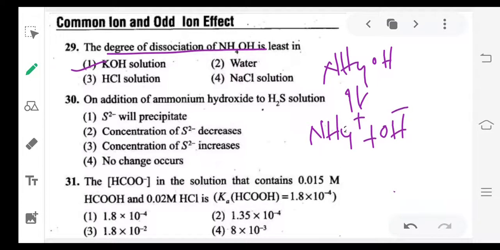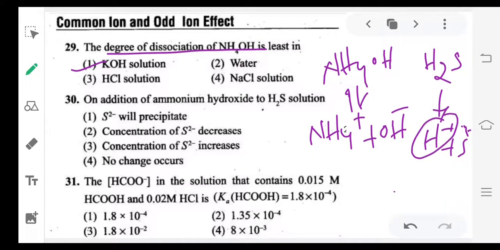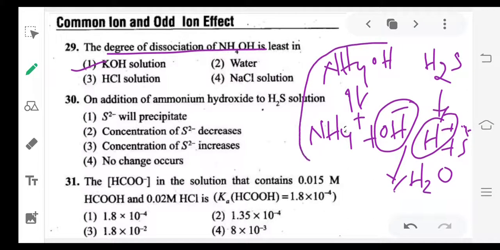Now I am adding H2S, which gives H plus and S2 minus. The H plus ions from H2S interact with the OH minus and convert it into water. In this process we are removing one of the products, OH minus. When the product quantity decreases, the equilibrium moves in the forward direction, which means the degree of dissociation of ammonium hydroxide increases.